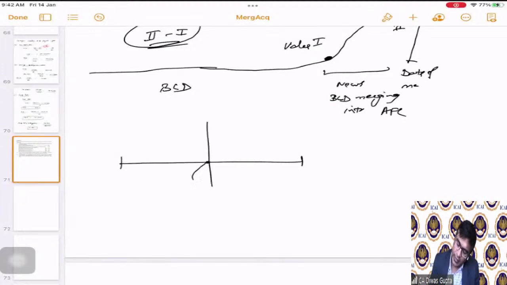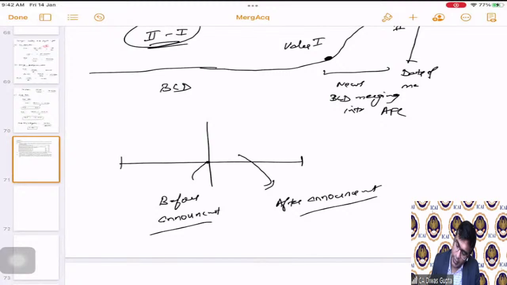This is before announcement, and this is all after announcement. Announcement of what? Announcement of merger.